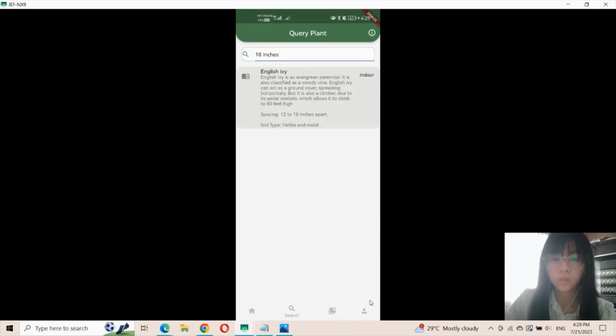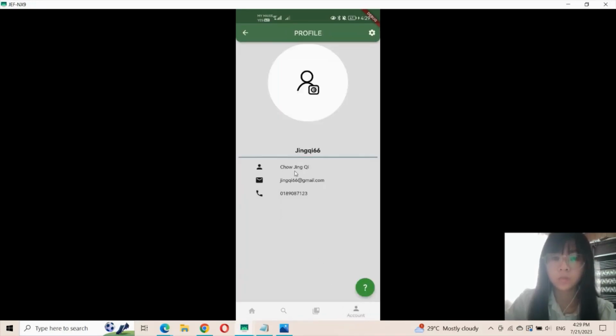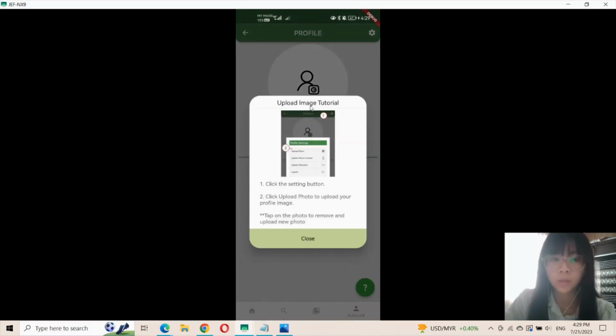Let's move to the next page, which is the profile page, and it displays the username, full name, email, and also phone number. The user can also set up their own profile. Maybe some users will be confused about how to upload the photo. So the user can click on this button, and it provides an upload image tutorial.